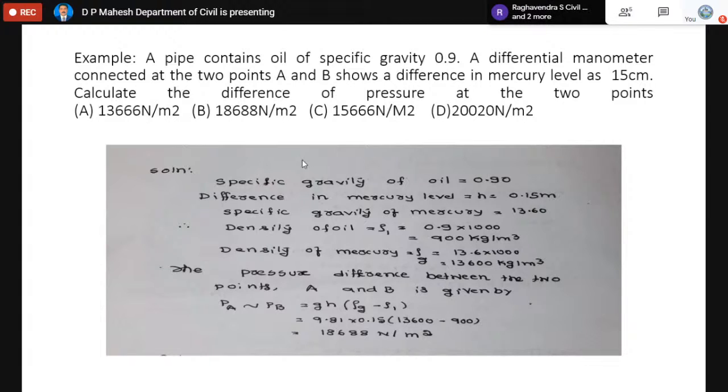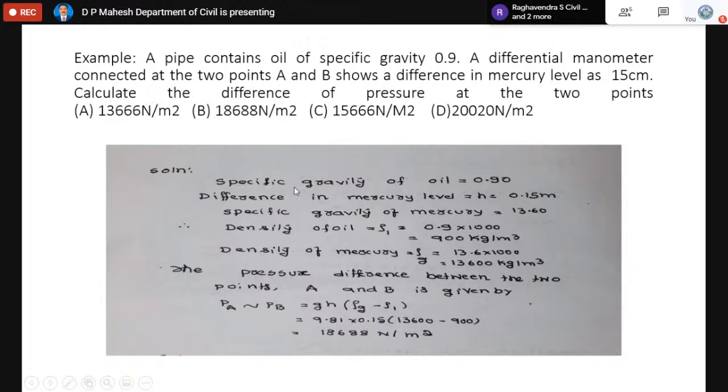When a differential manometer is connected to two different points in two different pipes carrying two different liquids, they may be kept at the same level or at different levels. So you cannot use this concept. So this formula can be used only when the differential manometer is connected to 2 points in the same pipe, because it's a single pipe. So the 2 points are connected by the differential manometer, and the manometer shows a difference of 15 centimeter.